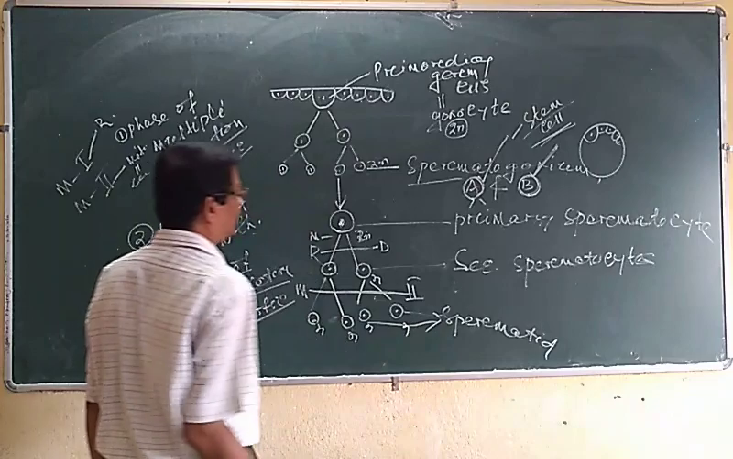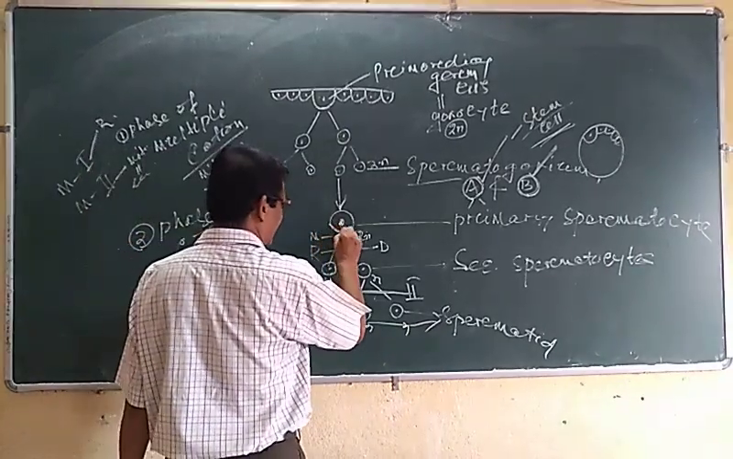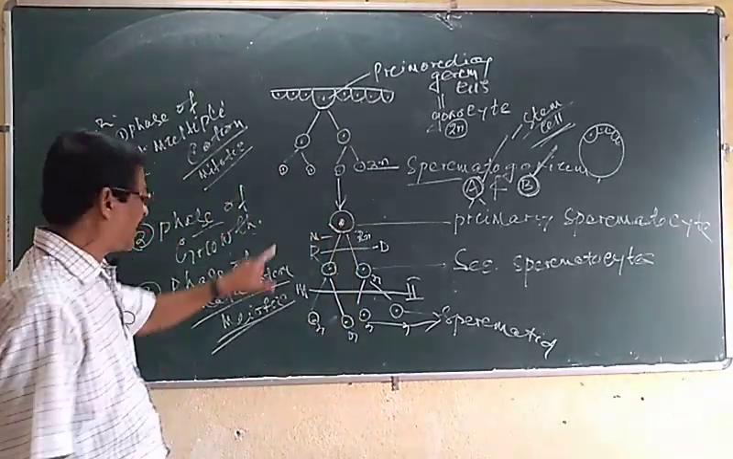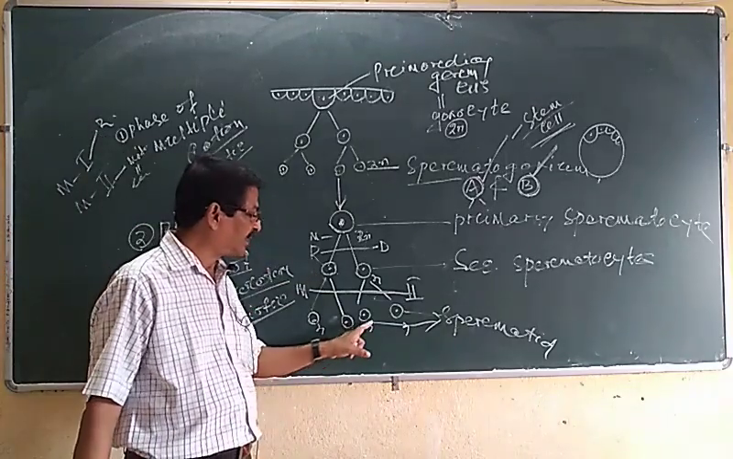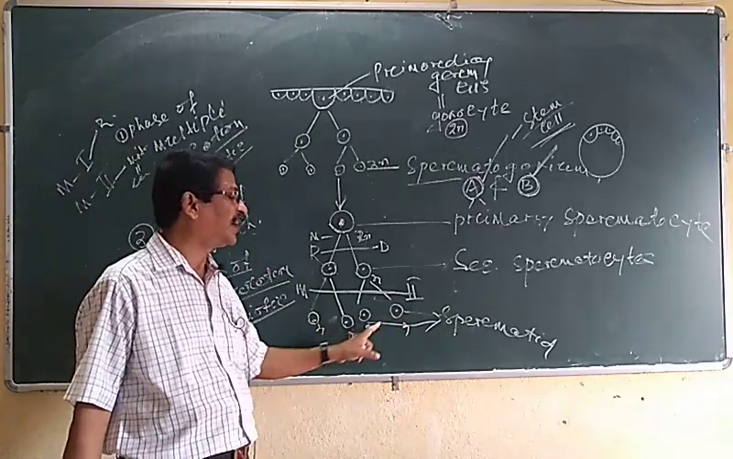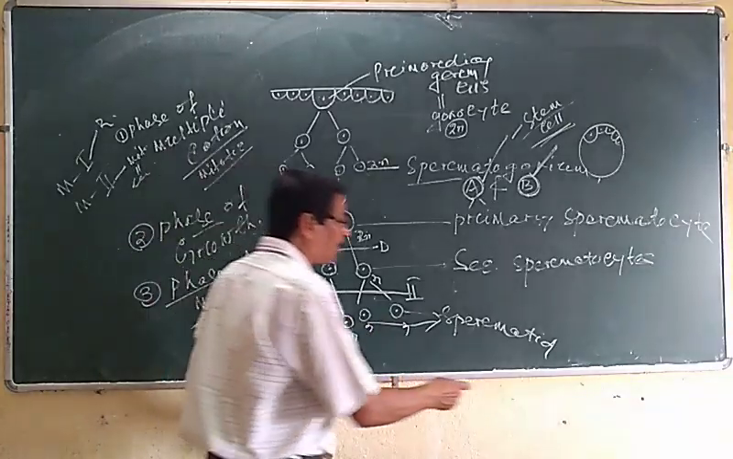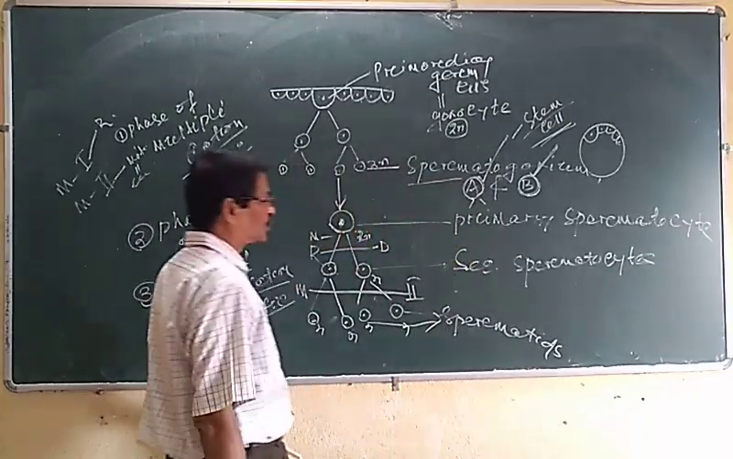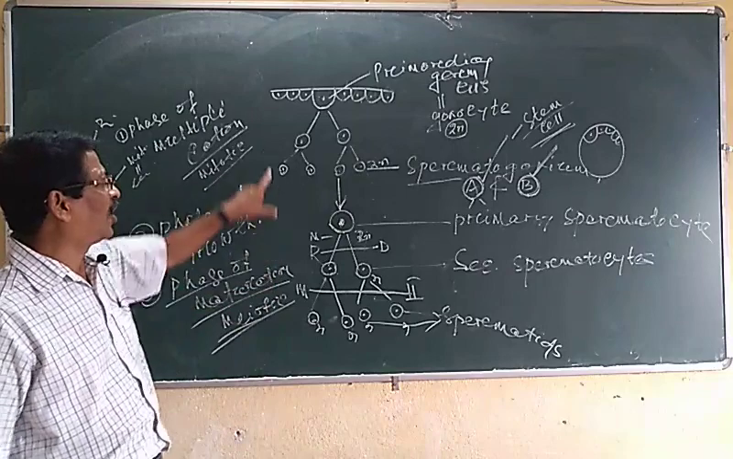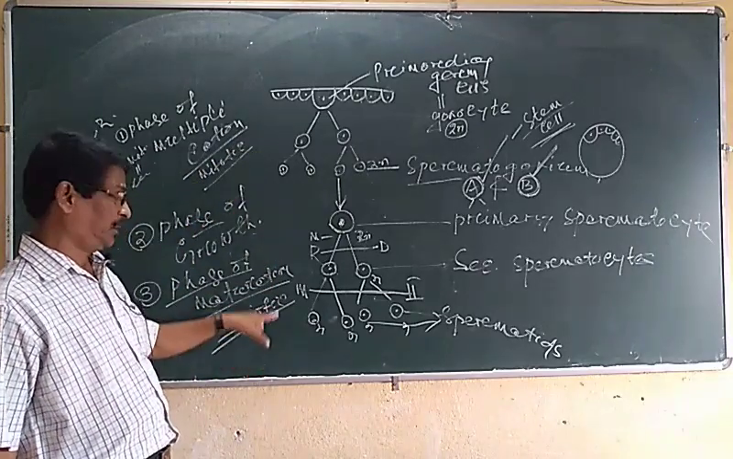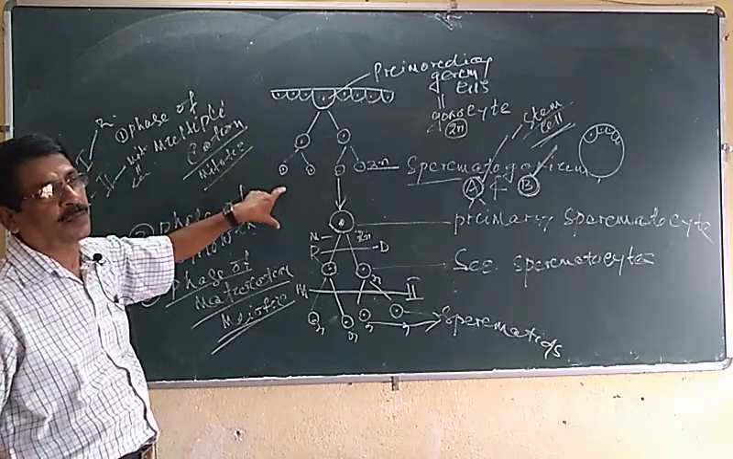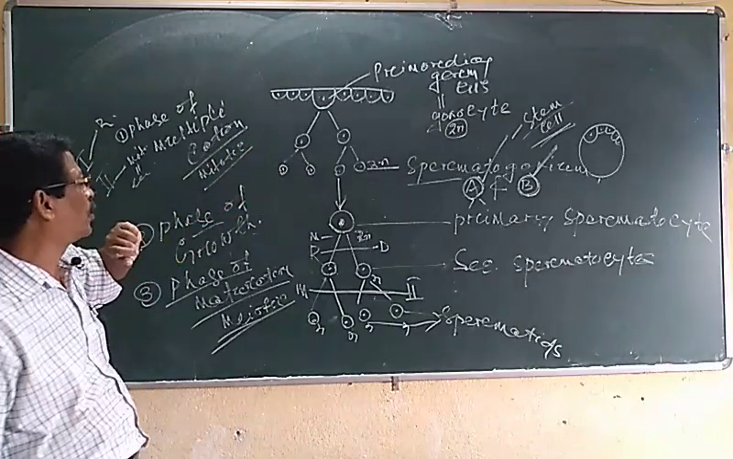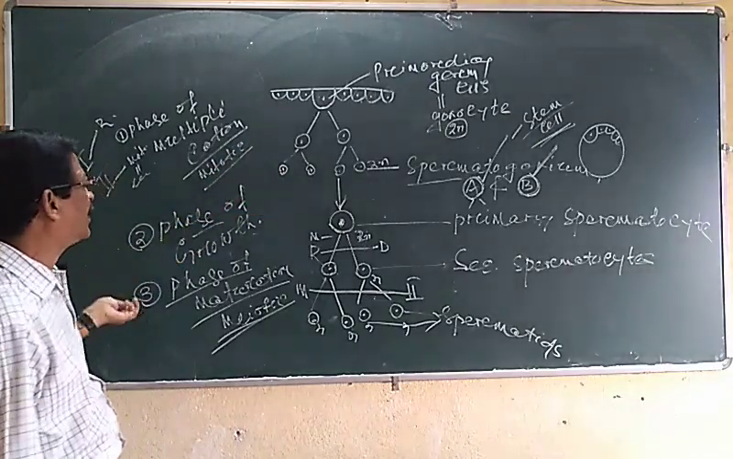So one primary spermatocyte, under the phase of maturation, divides into four spermatids. Up to this is the formation of the spermatid. So let me describe it in brief.